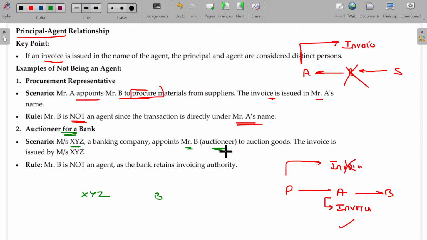Once the highest bidder finalizes the price, at that price the goods are transferred. The invoice is issued by Messrs. XYZ, so the buyers who are present there can purchase it. But the invoice is in whose name? The original owner of the property. Okay, then B is not an agent. Not an agent. Clear?